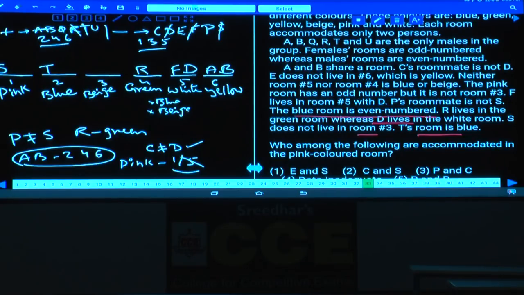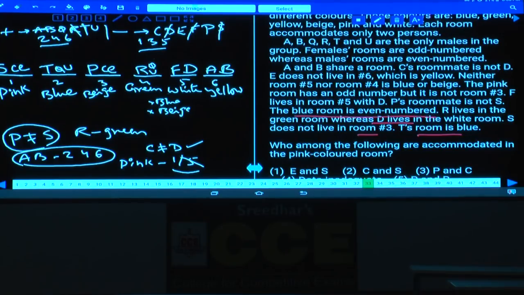Now Q and U. Whatever this Q and U here, any information regarding this Q and U? No information. Hence either QU can be at this place or QU can be along with R as well. Isn't it? And same is the case with the remaining. Now P and S are indifferent. As S is on the first room, P must be on the third room. As P is on the third room, then either C or E will be on the third floor.